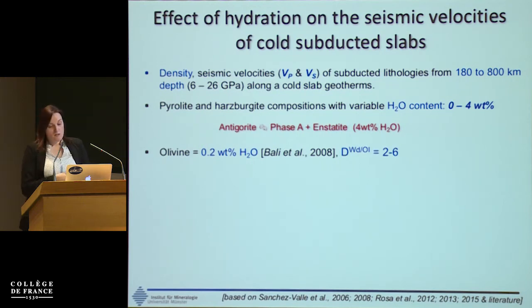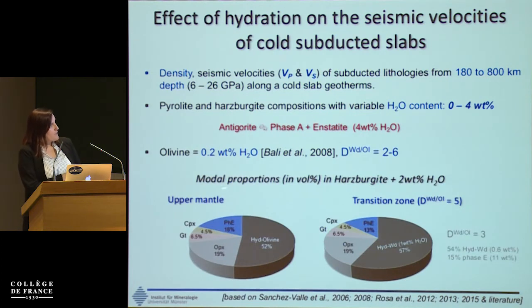So we will assume that first, if we have water, we will saturate the anhydrous components, and the leftover water will be used to grow hydrous phases in the slab. I just illustrate the modal proportions of a harzburgitic composition with 2% of water.